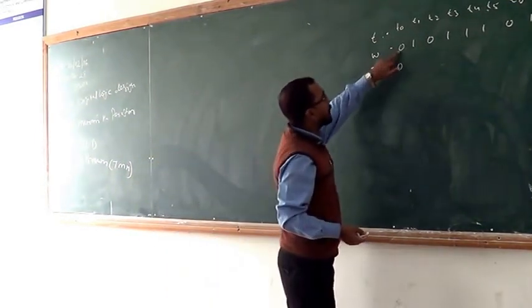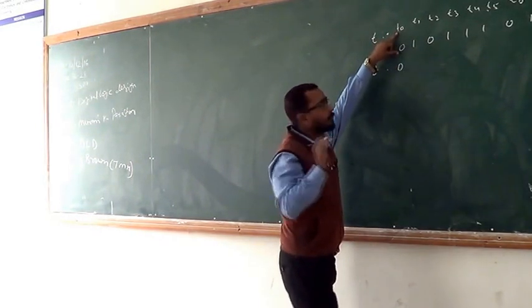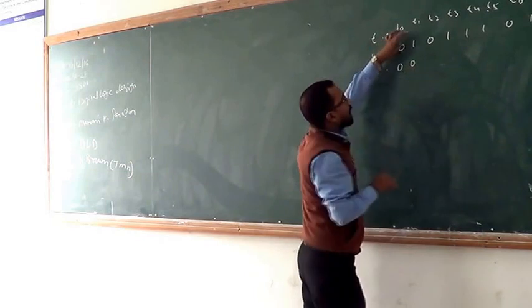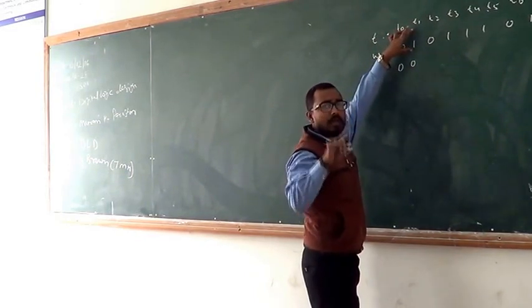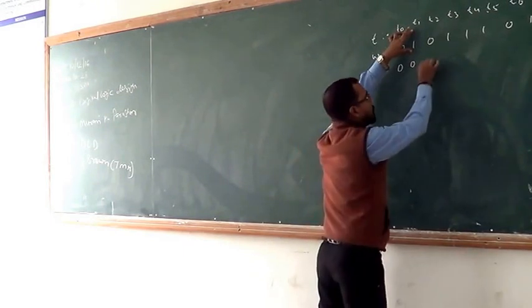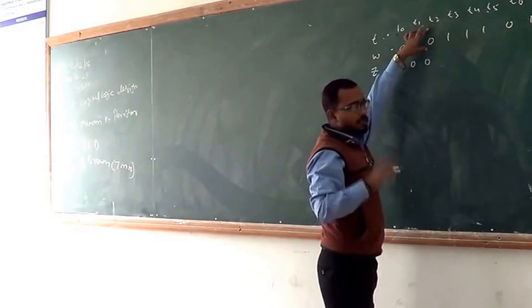At clock pulse T0, the input is 0, so the output is 0. At the T1 stage, the input is 1, the output is 0. At the T2 stage, the input is 0.